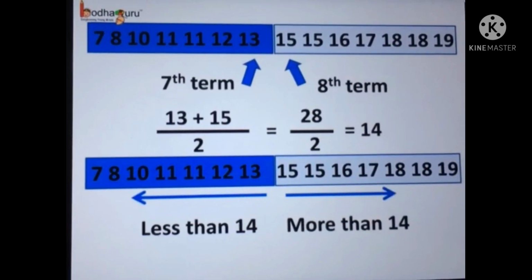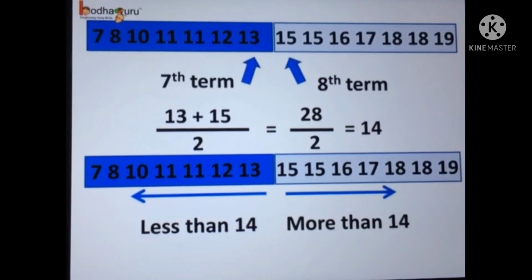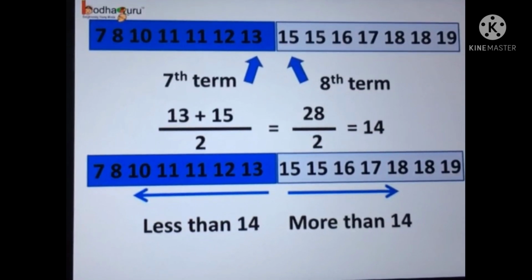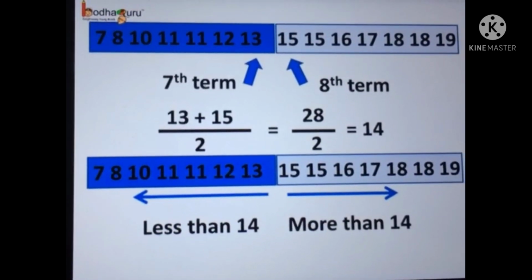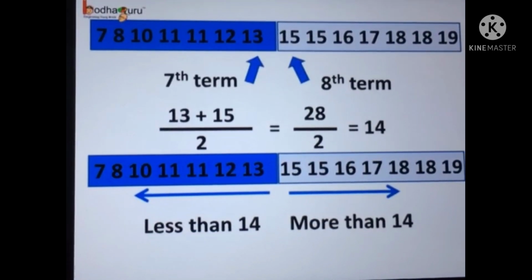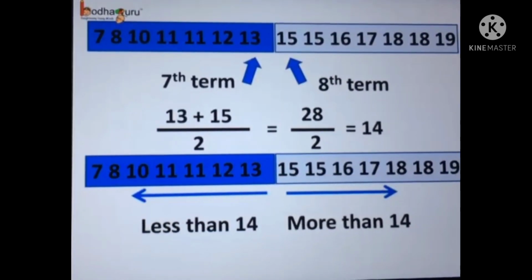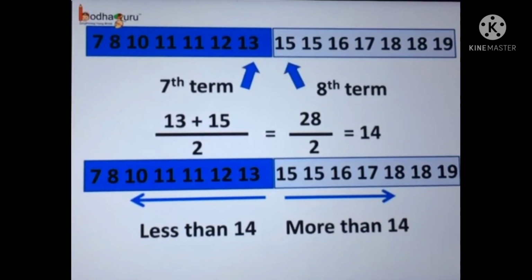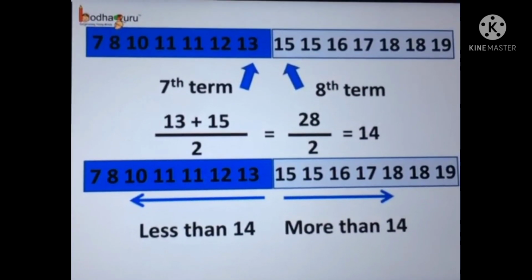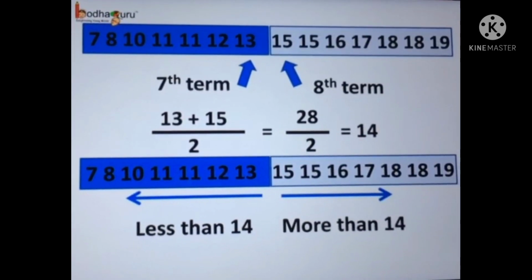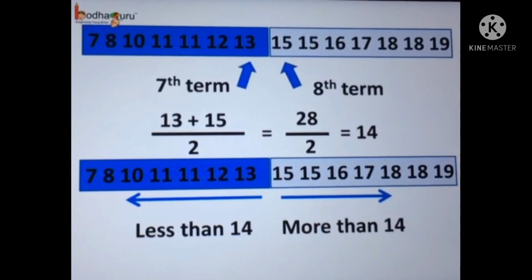Now, we can easily say there are students who scored less than 14 and students who scored more than 14. So 14 is the mark that divides the list into two parts. In one part, all the values are less than 14, and in the other part, all the values are greater than 14. So here 14 is the median value.